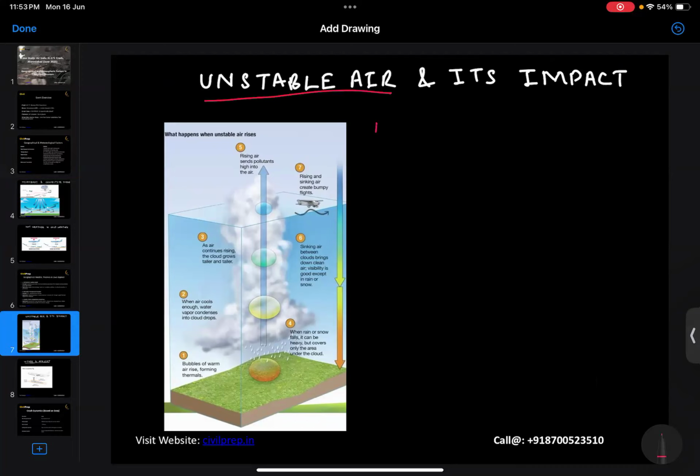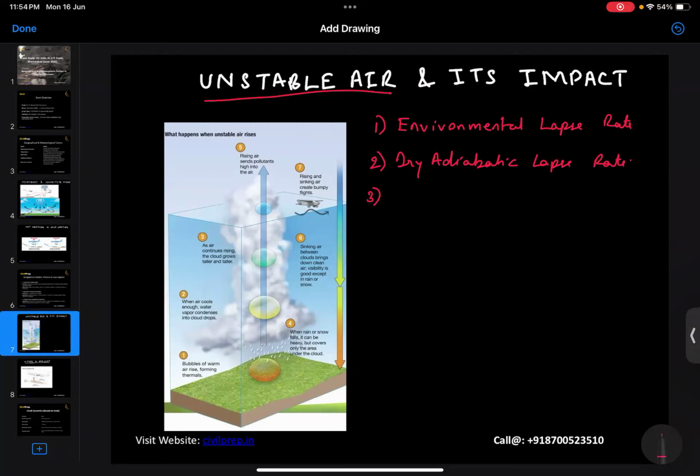Here we have certain conditions. Number one, the environmental lapse rate. Number two, we have the dry adiabatic lapse rate.